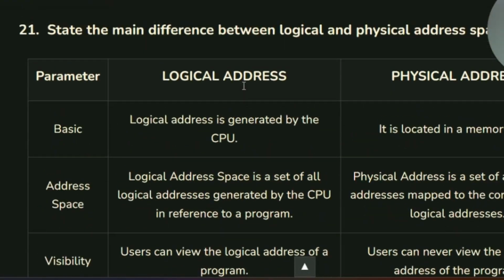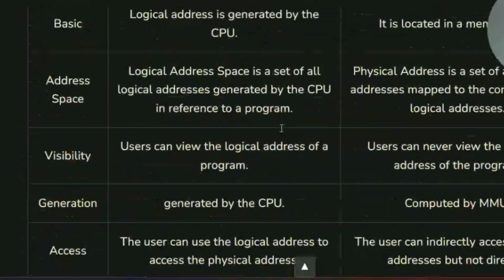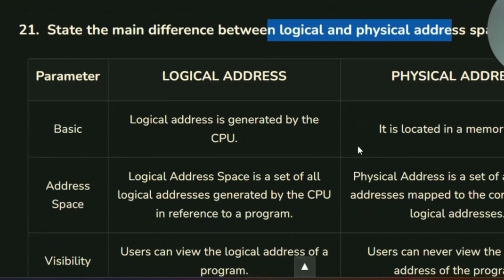Right. Now, we'll discuss the main differences between logical and physical address space. So, logical address is generated by CPU, while physical is located in memory unit. Logical address space is a set of all logical addresses generated by CPU in reference to a program. Physical address is a set of all physical addresses mapped to the corresponding logical addresses.